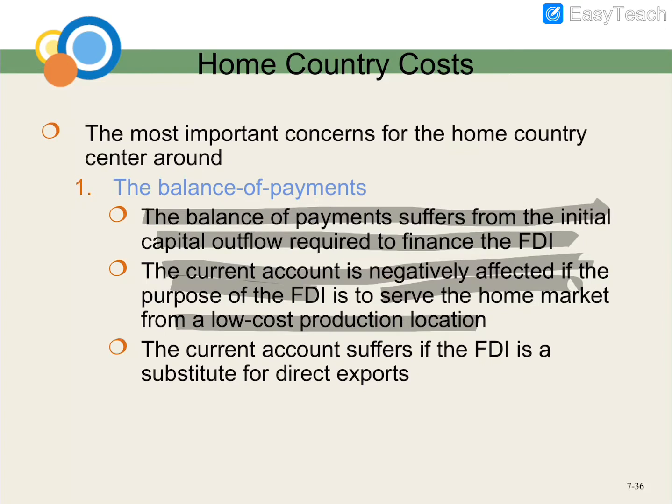You are the one who is going to bear the high cost, which is supposed to be low. The current account is going to suffer if the FDI is a substitute for direct export.